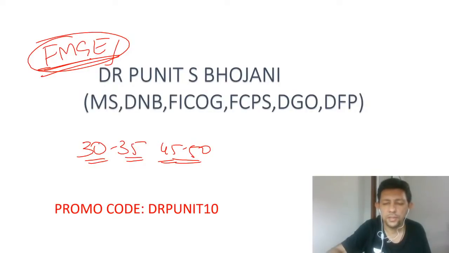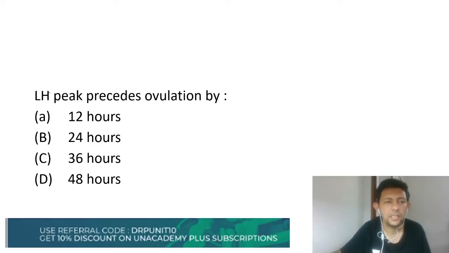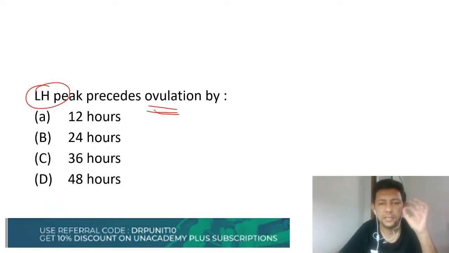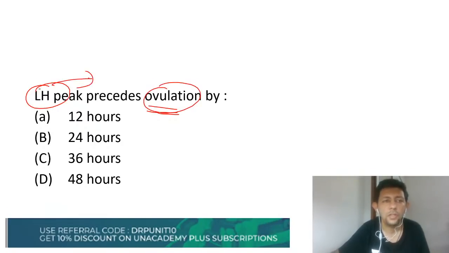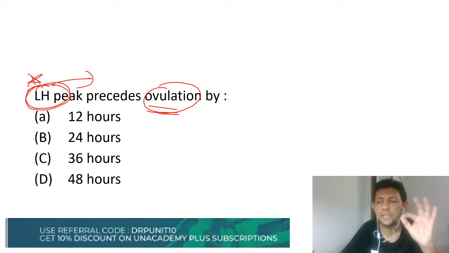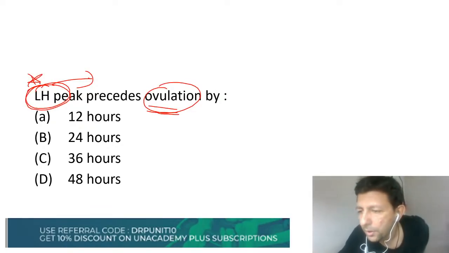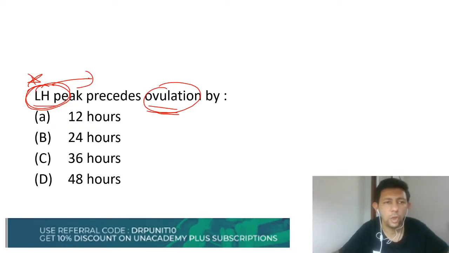So without wasting any further time, let's start with the first question for the day: LH peak precedes ovulation by. We will not only be discussing these MCQs, we'll also be discussing many other MCQs related to this topic. The question itself gives you one answer, because it asks: ovulation takes place because of a surge of which hormone? The answer is LH. Even this simple basic MCQ, that ovulation happens because of the surge of LH hormone, has been asked to students in the entrance examination.